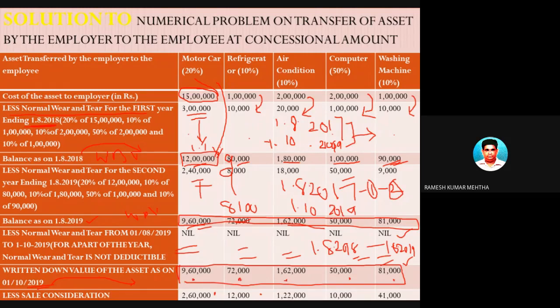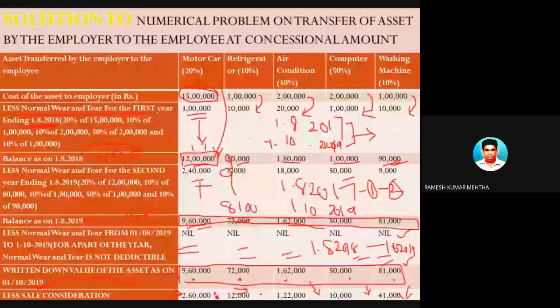But remember that the asset is being sold by the employer to the employee at a mere 2,60,000. In case of refrigerator, it is 12,000. In case of air conditioner, it is 1,22,000. In case of computer, it is 10,000. And in case of washing machine, it is 41,000. Means what? A 9,60,000 worth car has been sold to the employee at a mere 2,60,000.